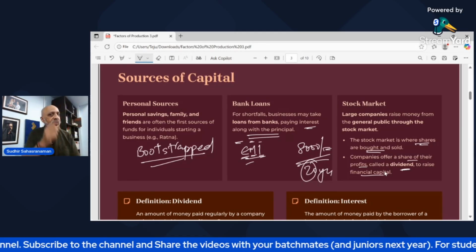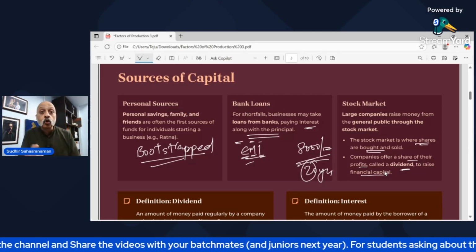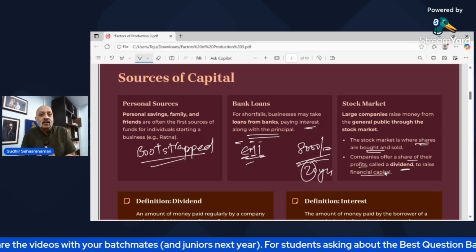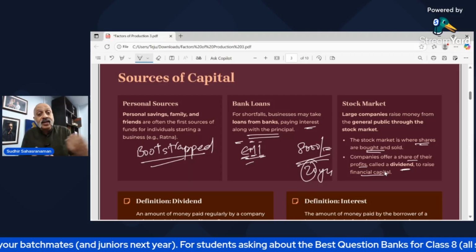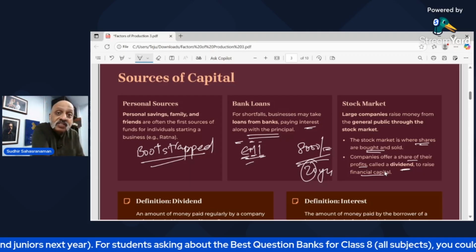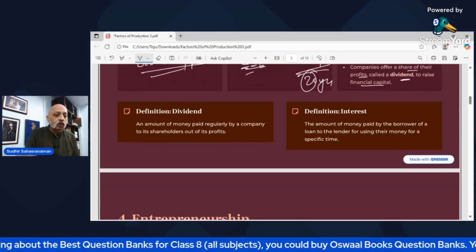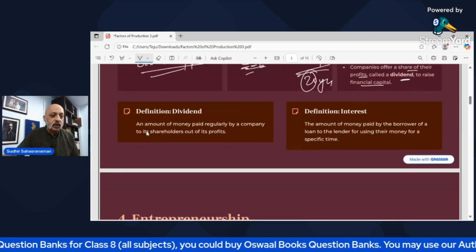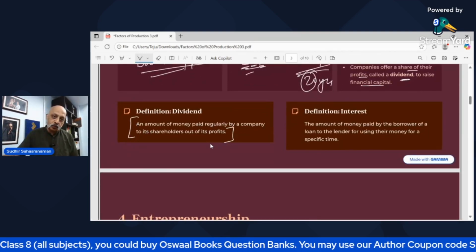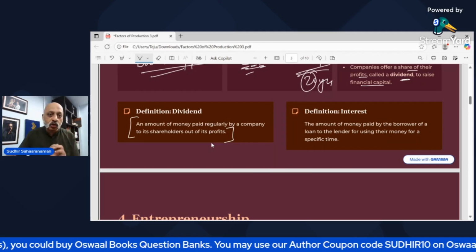So that means I will get 100 into 10, 1,000 rupees as dividend. It is an extra income. It is like a reward that the company is giving me for having invested in their company, right? That's how it works. Now, what is a dividend? An amount of money paid regularly by a company to its shareholders out of its profits. That is the definition of dividend.